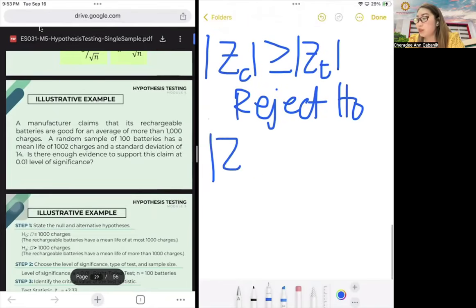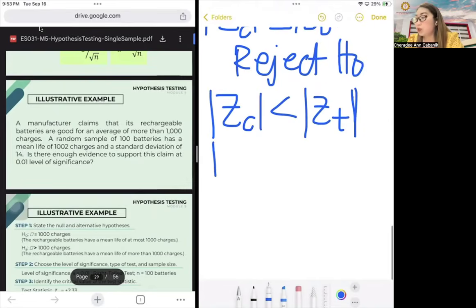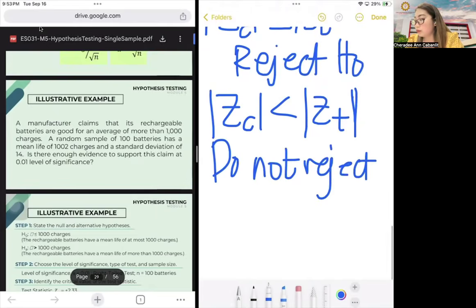But if your Z computed value is less than your Z table value, only one decision rule will get the equality. Because if equality isn't satisfied, then what's our decision? Absolute value still, we will not reject HO. That's why I said that it's either reject HO or do not reject HO.